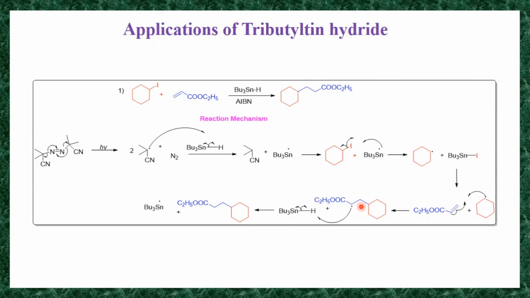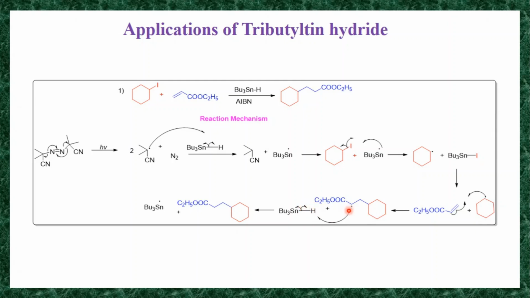Then this radical adduct is converted into a non-radical adduct on reaction with your tributyltin hydride. This CH2 radical takes hydrogen from tributyltin hydride. Homolysis of this tributyltin hydride takes place. It generates tributyltin radical and hydrogen radical.